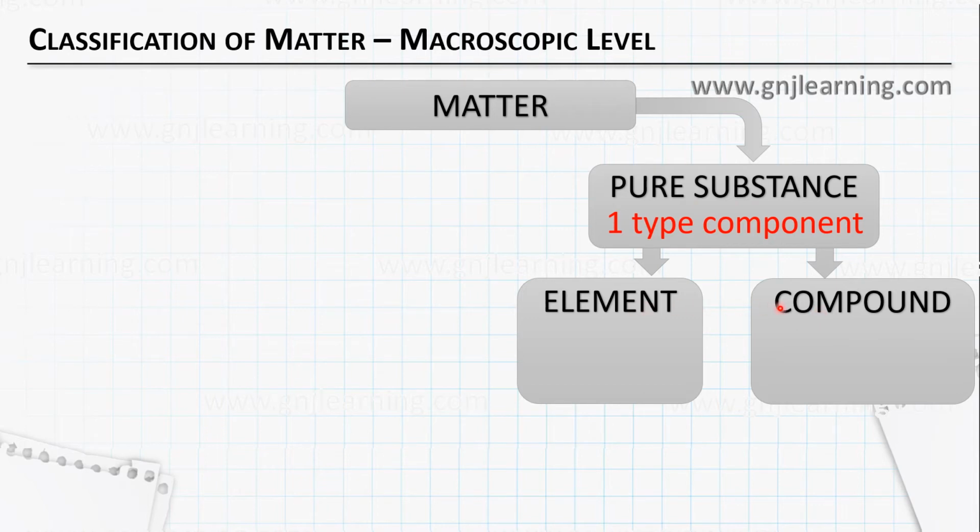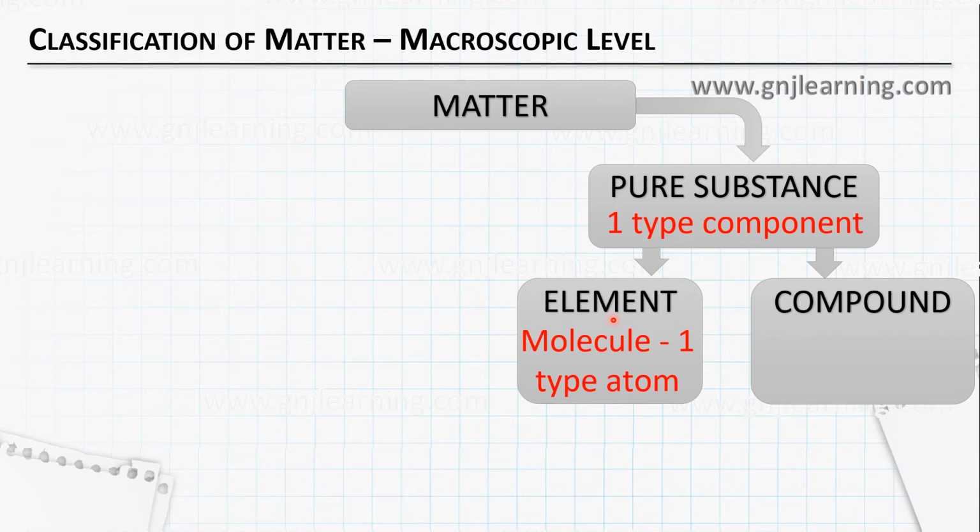How can we differentiate this? So elements and compounds, that means it belongs to pure substance. What is pure substance? It has only one type of component. And this pure substance that has only one type of component is classified as element when it has only one type of atom. So it can be a molecule or an atom, but it doesn't matter. If it has only one type of atom, we call this an element. Can you say an example for this?